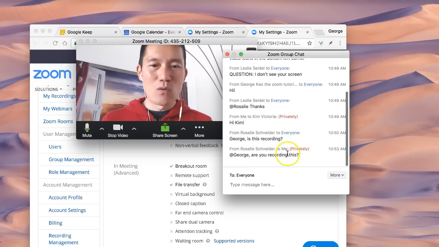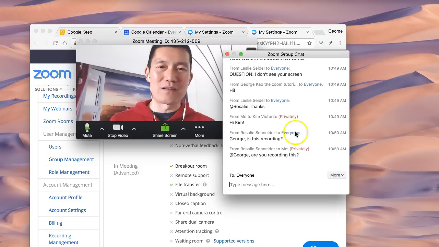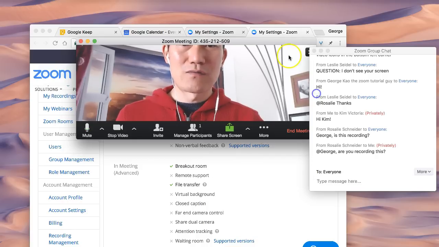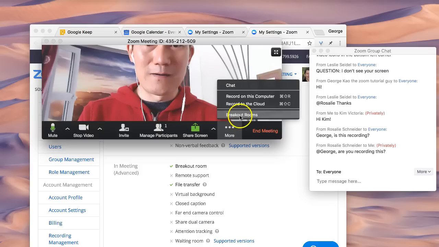So while the breakout people are in there, I'm not able to see their private chats. So that's one of the useful things about the breakouts. They're able to just have their own conversation, truly.